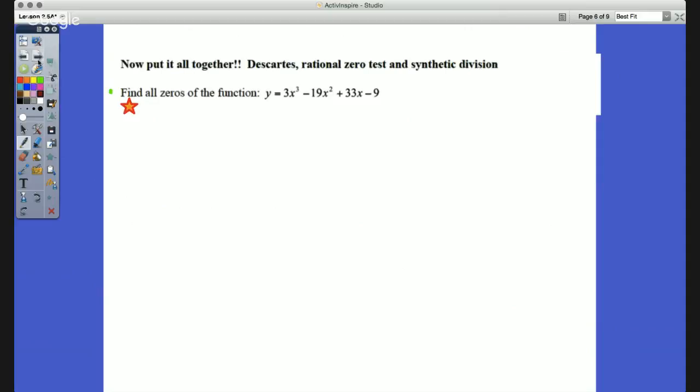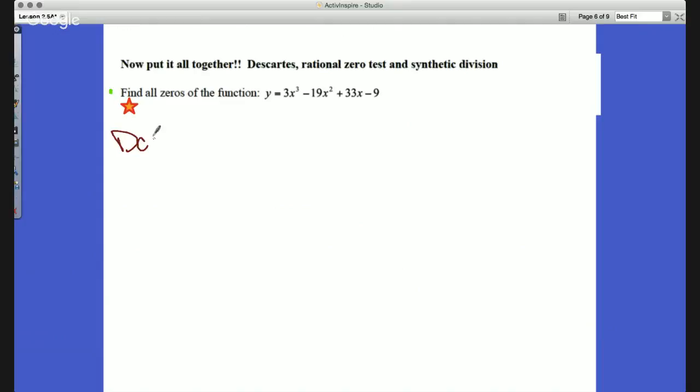Okay. Now, what about this? I will tell you this one on the test is going to be easier than what I'm doing right now. However, there will be problems where you'll have to do all of these steps. So there's 3 things that you need to know. Number 1, we're going to use Descartes' rule. You do not have to know every single part of this, but this is a good one. If you know this one, then you're going to be okay.